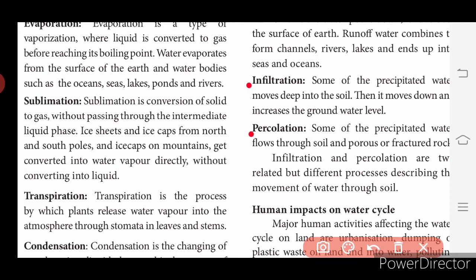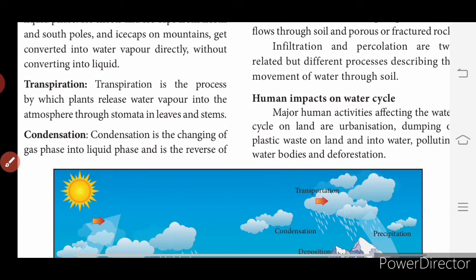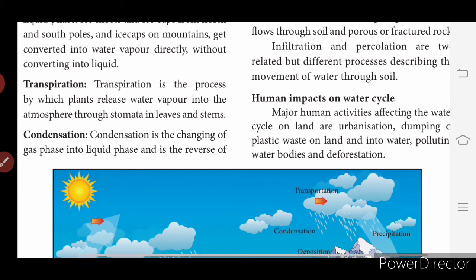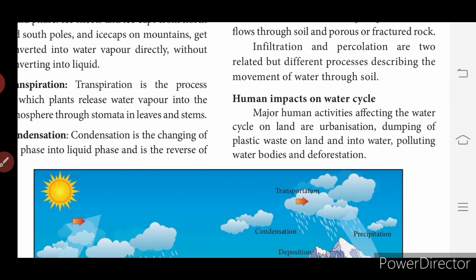Then we will see the human impacts on water and soil. The major human activities affecting the water cycle on land are urbanization, that is, people moving from a village to an urban area. Such group movement is called urbanization. Then dumping of plastic waste on land and into the water, polluting water bodies, and deforestation. These are the major human impacts on the water cycle. That is why we get scarcity.